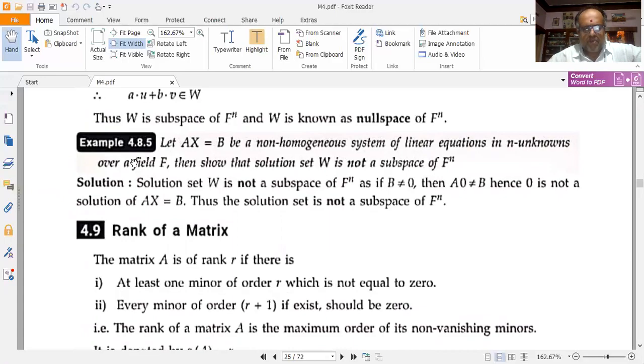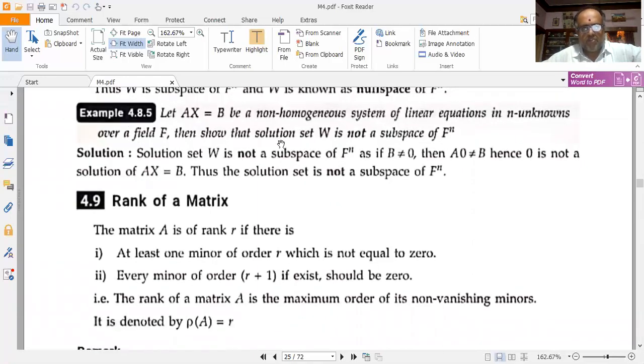Next we shall prove another problem. Let Ax is equal to B be a non-homogeneous system of linear equations in n unknowns over a field F. So we show that the solution set W is not a subspace of F to the power of n. We have been asked to prove that the solution set capital W is not a subspace of F to the power of n.